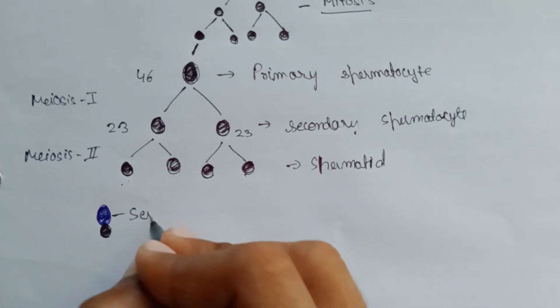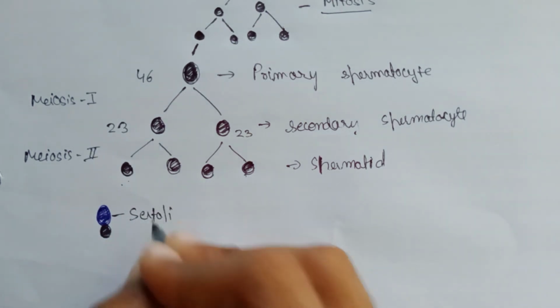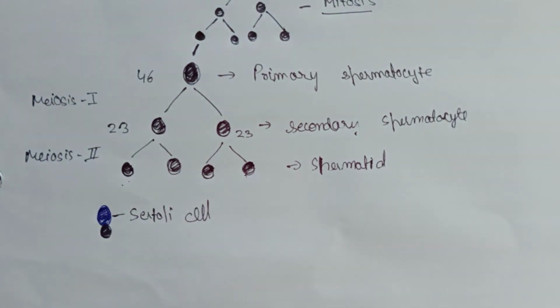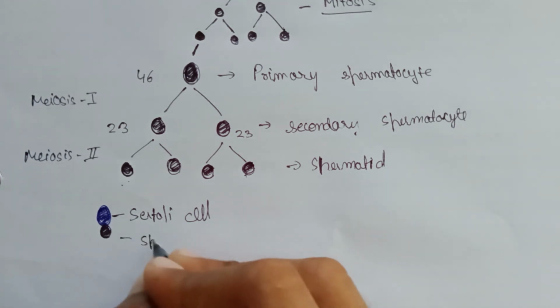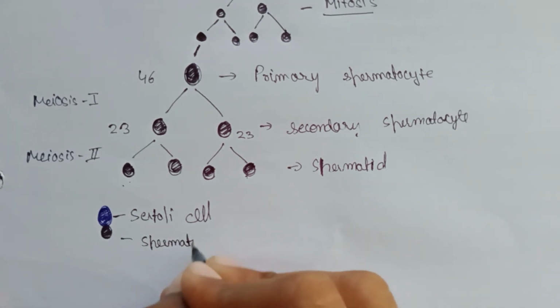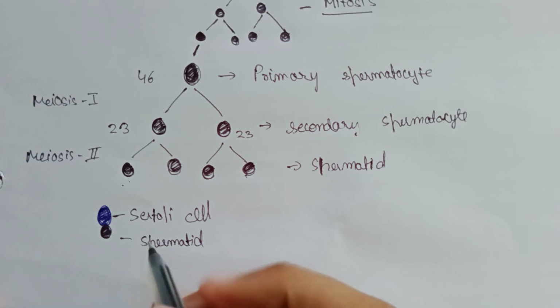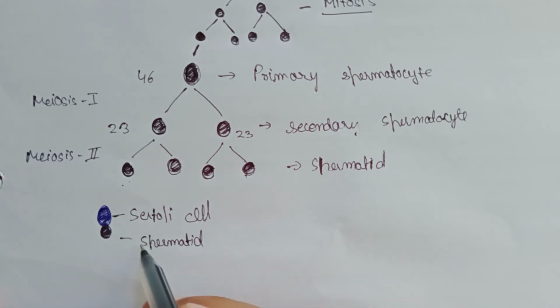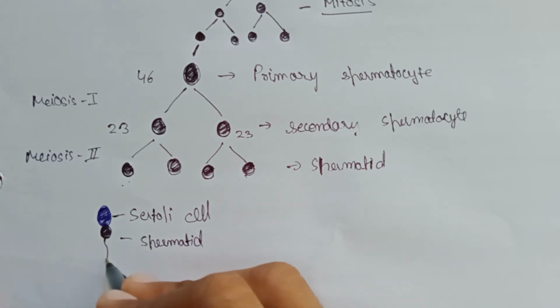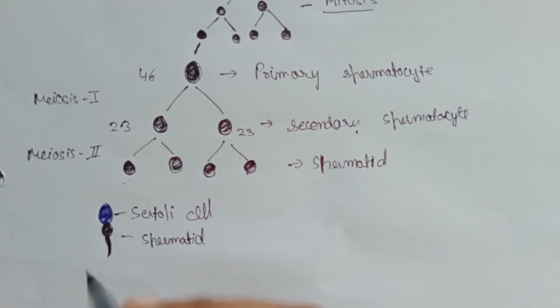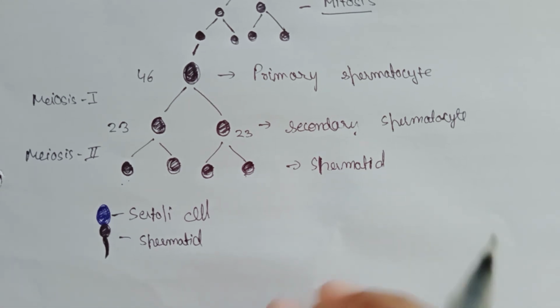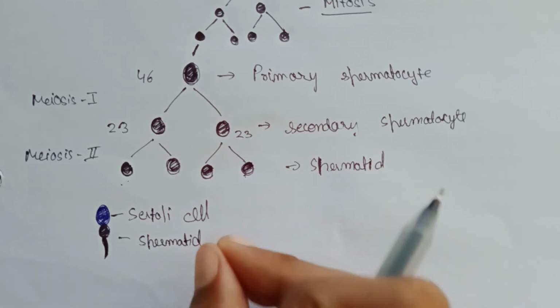Here is the Sertoli cell, and here is the spermatid. What will happen is the Sertoli cell will provide the spermatid nutrition, and its tail will start growing. After the tail formation, it will be known as a sperm. So this is how sperm formation takes place.